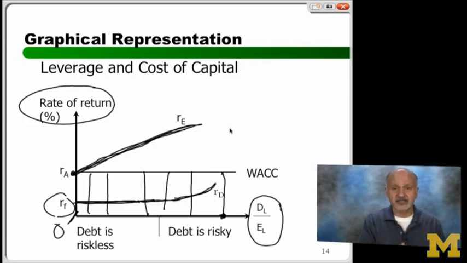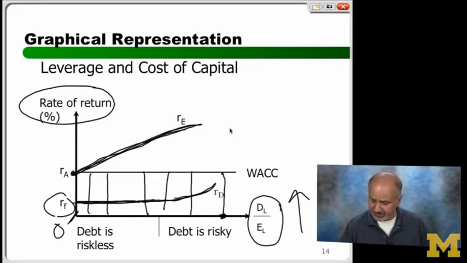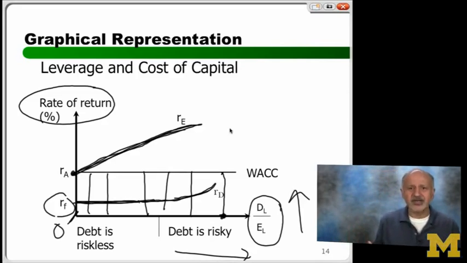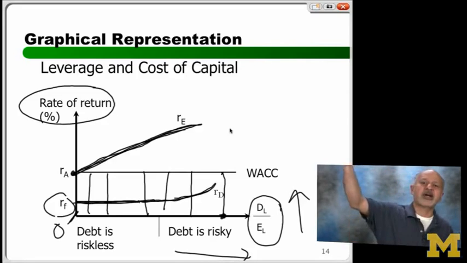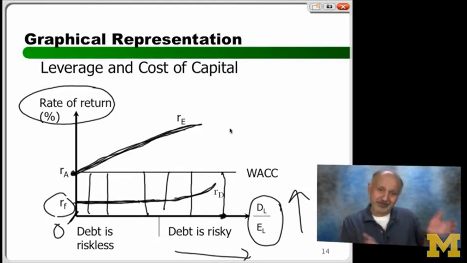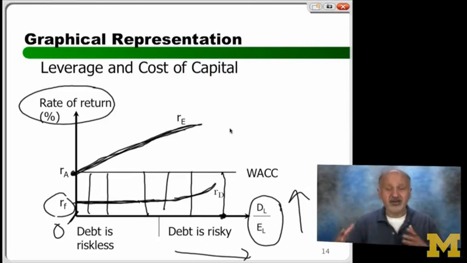Because if the assets are the same, the value of the firm is the same, and you have a lot of debt, that is, the debt to equity ratio is booming up, right, as you're going this way. It's increasing drastically. What is likely to happen? Default is likely to happen. People know this. People are not silly. So what will they do? They'll ask for a higher return before they sign up for debt. And how will they ask for a higher return? By paying you less for the same amount of promised payment. And when things get really risky in debt, they're called junk bonds. In fact, they're almost like the stock of the firm, right?